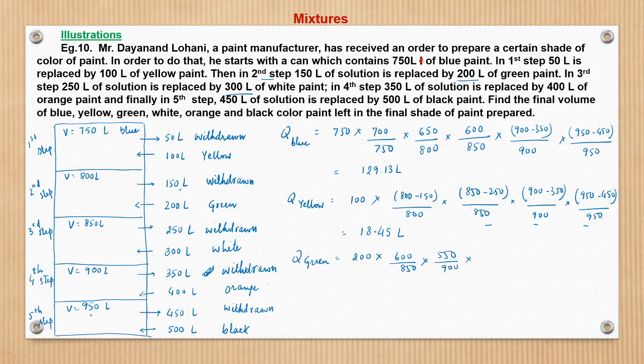And out of 950, 450 goes out, so it is 500 upon 950. So this is nothing but 200 into 600 into 550 into 500, divided by 850 divided by 900 divided by 950.